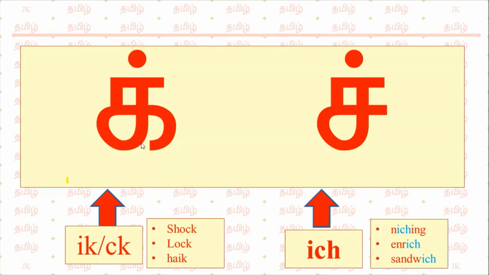This is the first 2 letters of hard consonant, வல்லின மெய் எழுத்துக்கள். Ik, ich. Shock, ik; lock, ik; hike, ik; niching, ich; enrich, ich; sandwich, ich. The difference between ik and ich is, if you extend this letter till here, it is ik. If you cut the letter here itself, it is ich. Ik, ich.